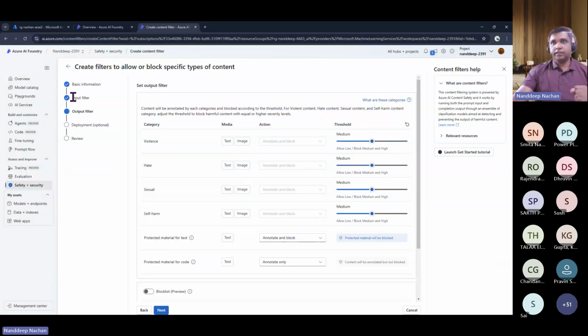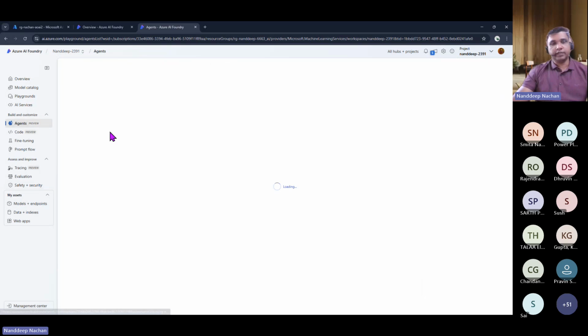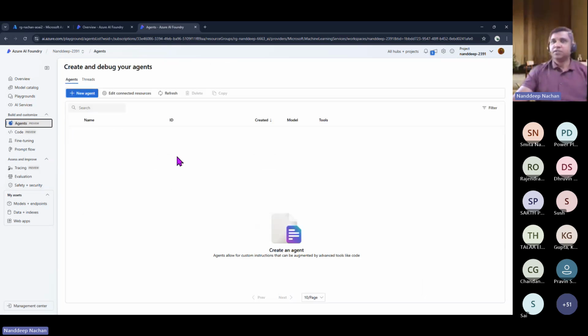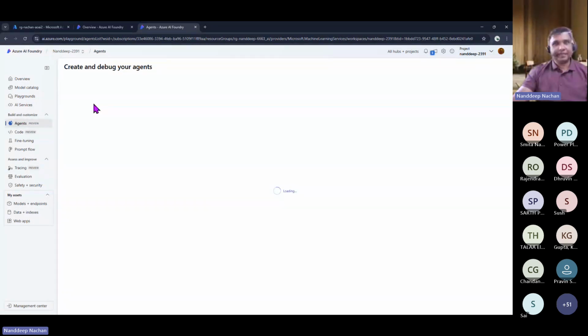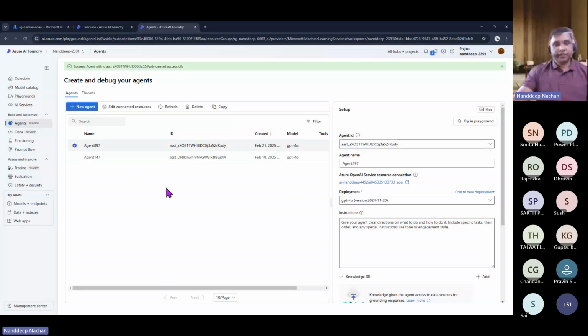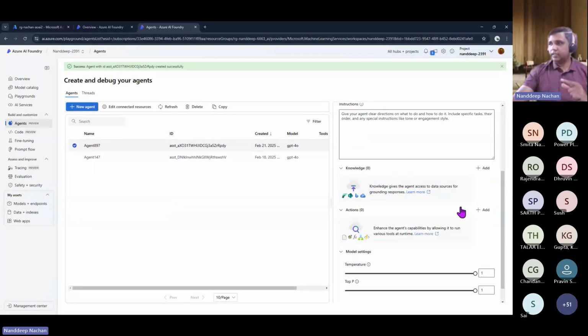But a more major thing that we have here is the agent. Here you can see that this is in preview, and hopefully this works now. So we do have agents here. From here, what you can do is create a new agent. You can simply click agent. This is a very similar capability to what we have in Microsoft Copilot Studio, but this is still in preview, and I don't think in my tenant I have all those things available.